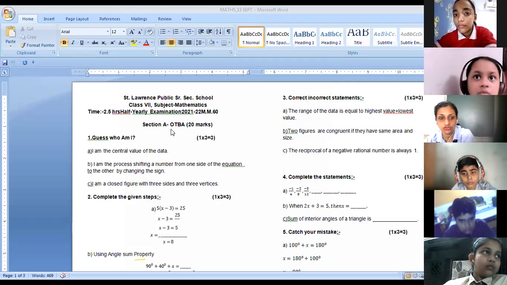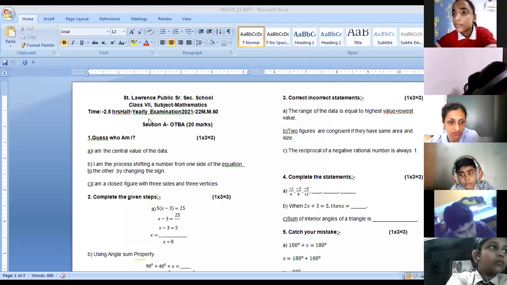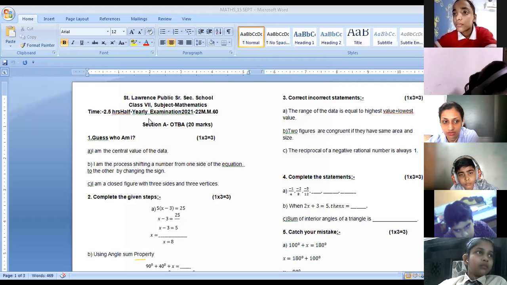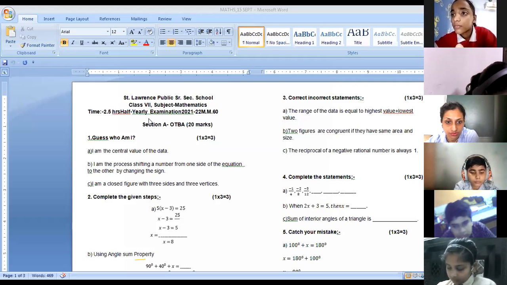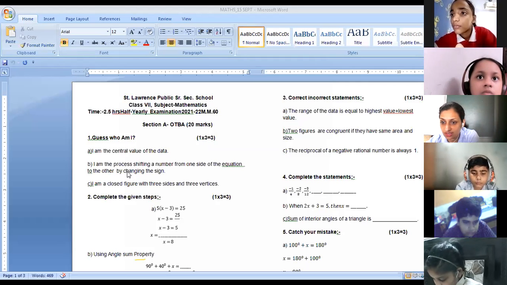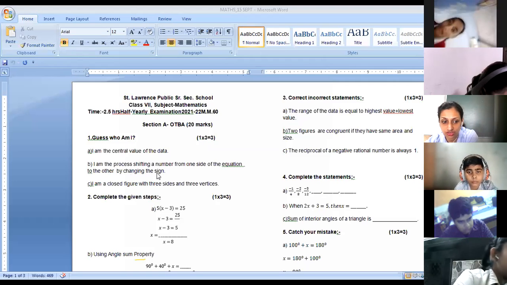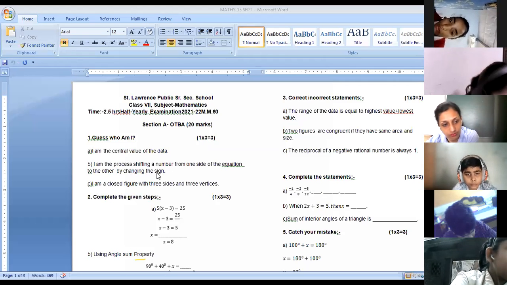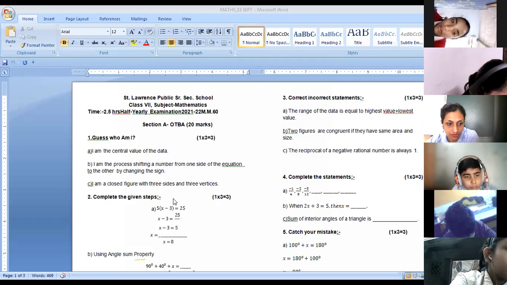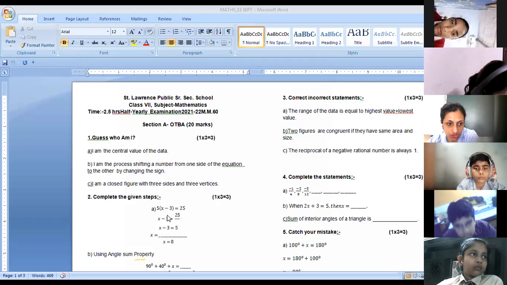That's the wrong answer. So the central value of the data is median. That's the right answer. Swastik, Rajal, Avika, that's right. Anupriya, you have given me the wrong answer. The first answer is median. That is correct. Second is when you're shifting one side of the equation and changing the sign. Is it transposing, transposition, or both correct? It's not transposal. It's transposition or transposing.